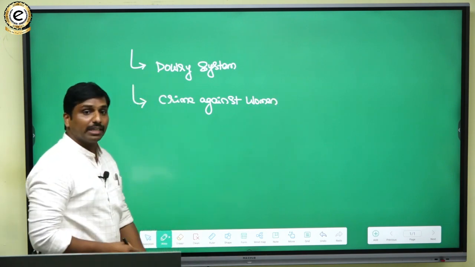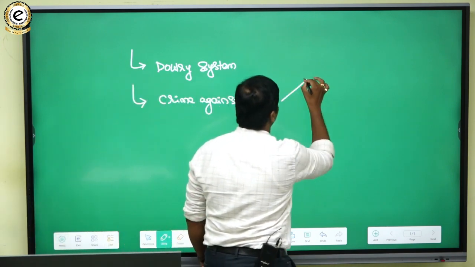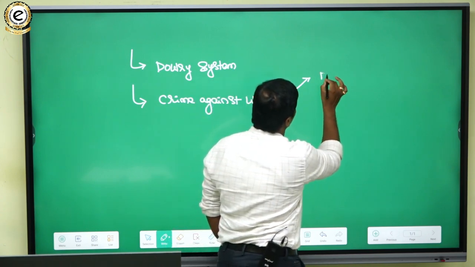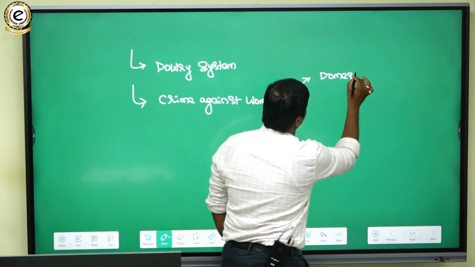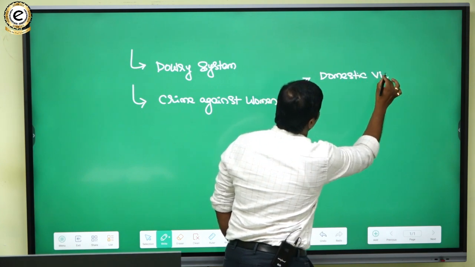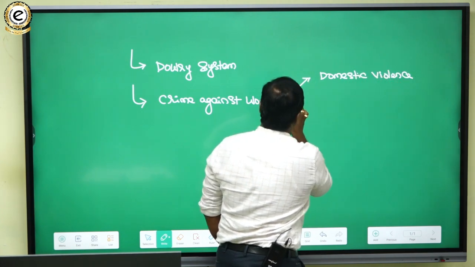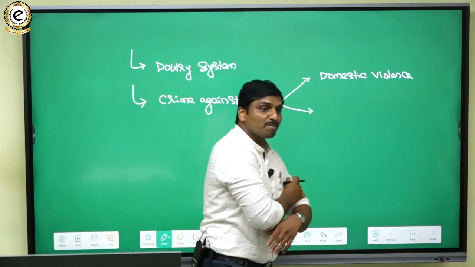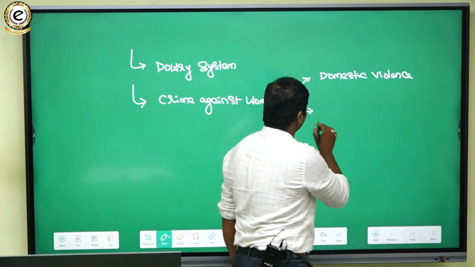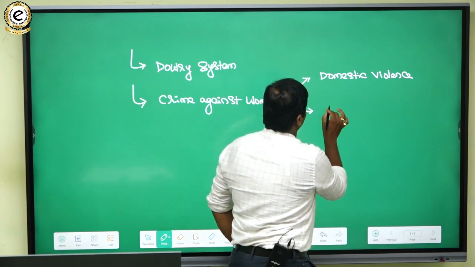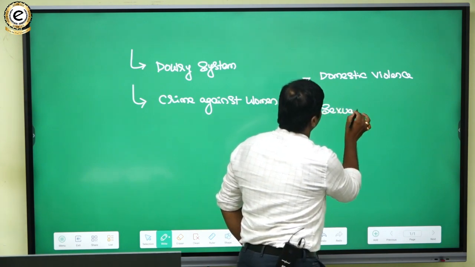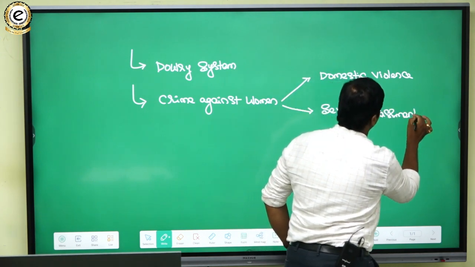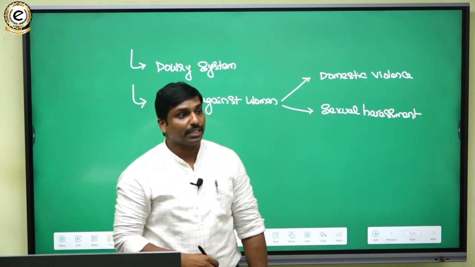In crimes, we can talk simply about domestic violence as one thing, and we can also talk from the perspective of sexual harassment at workplace. So that is one thing.